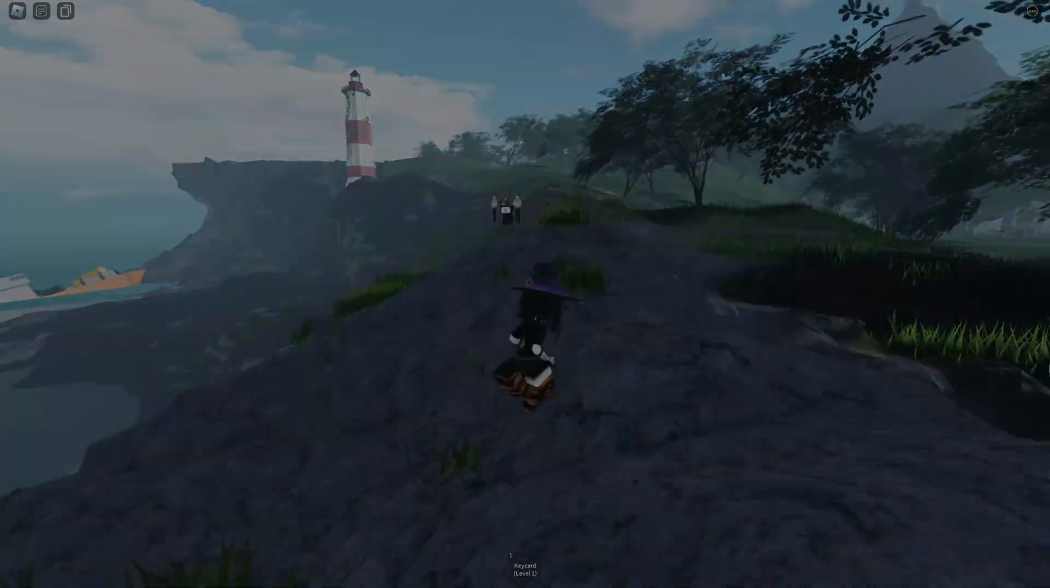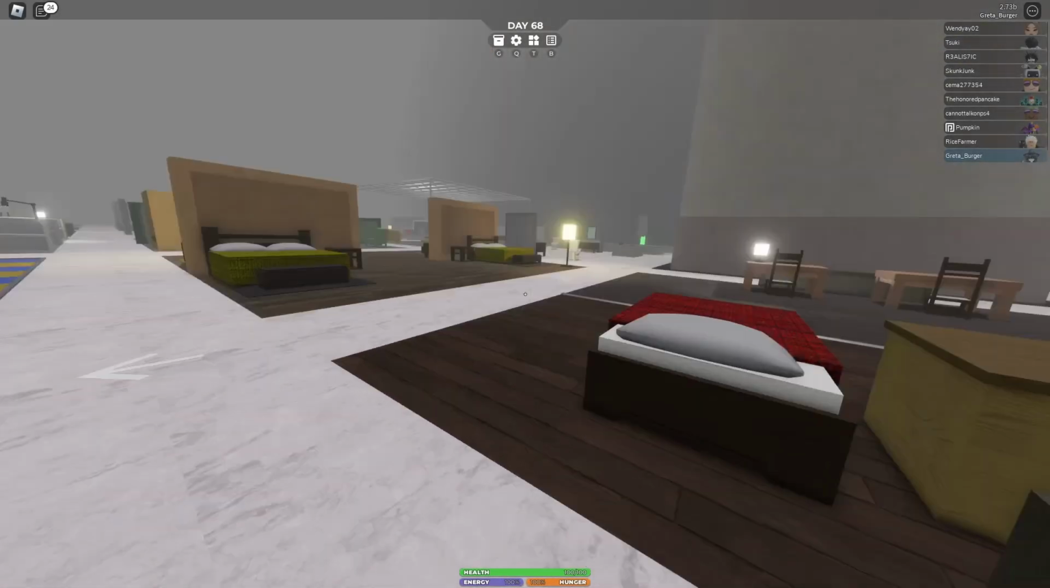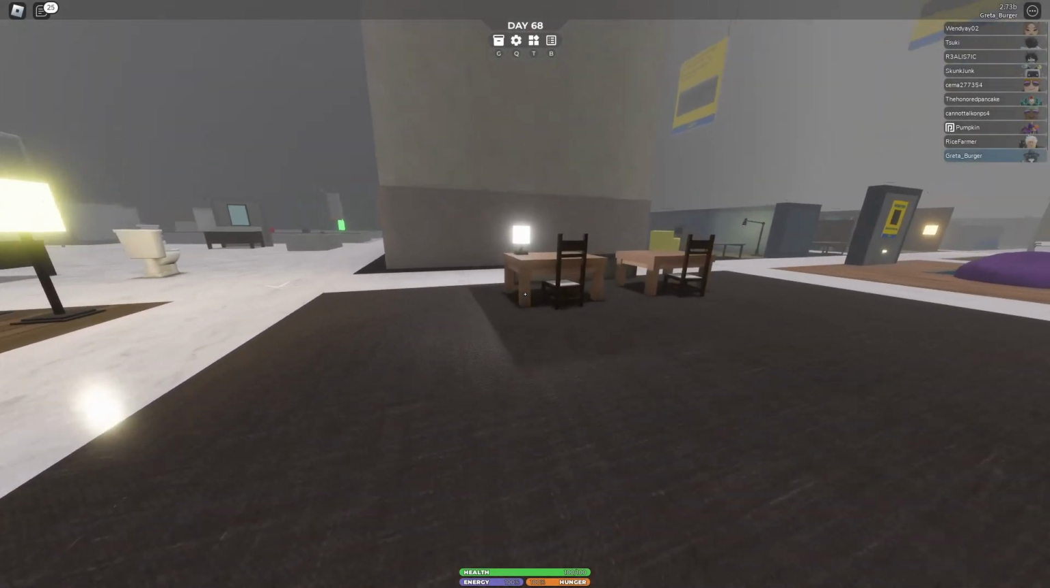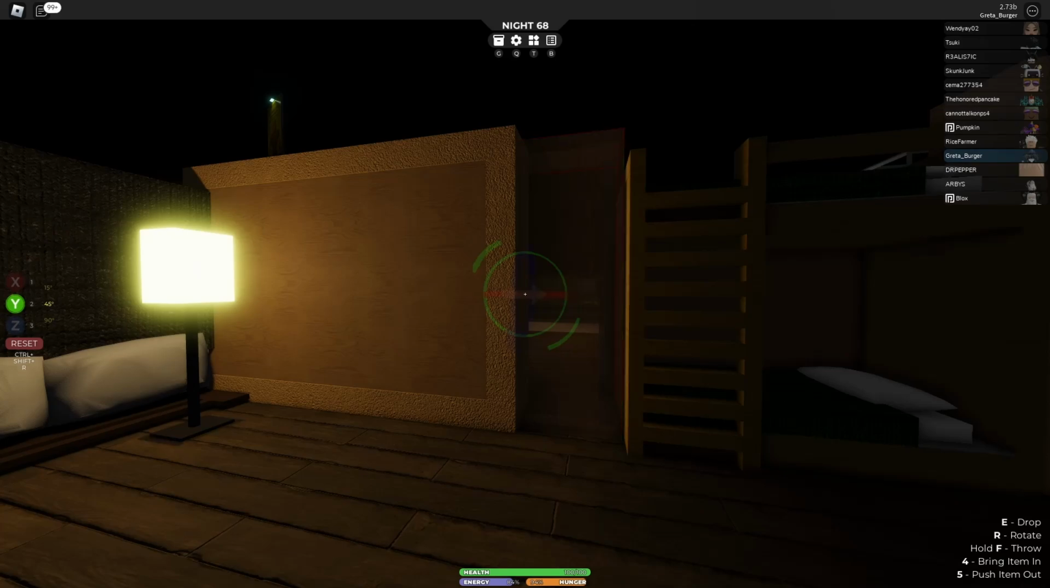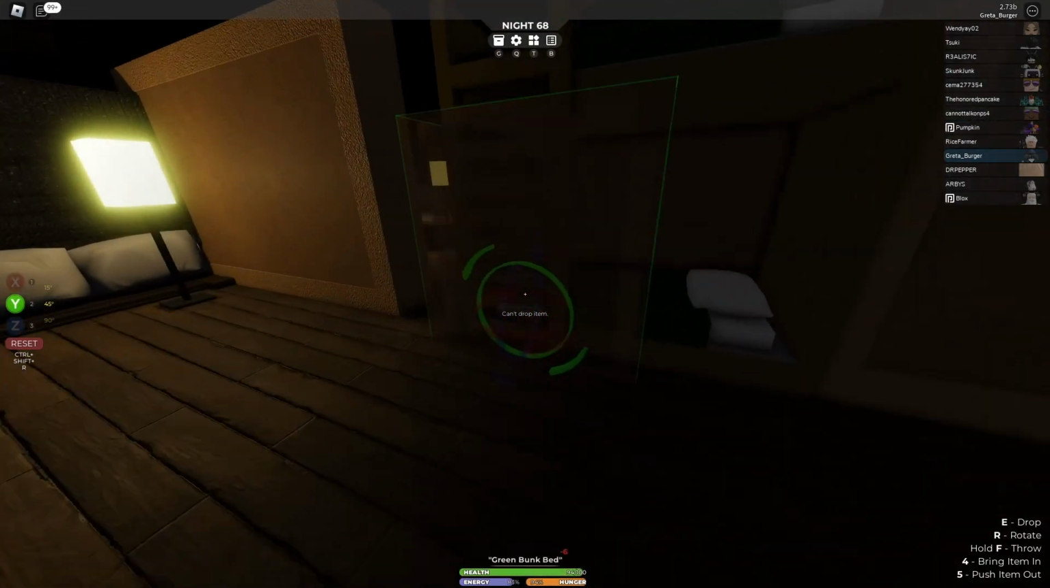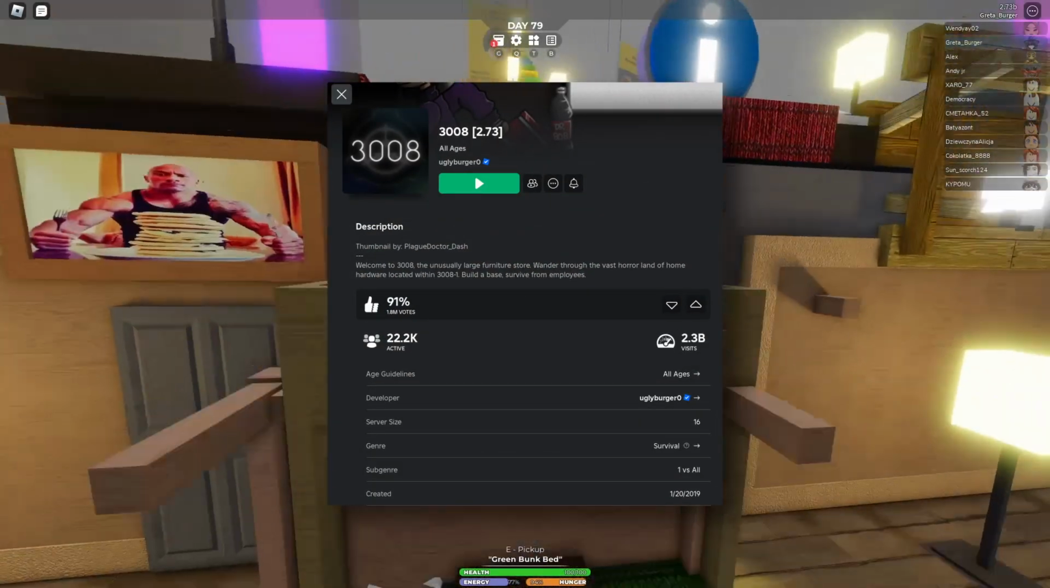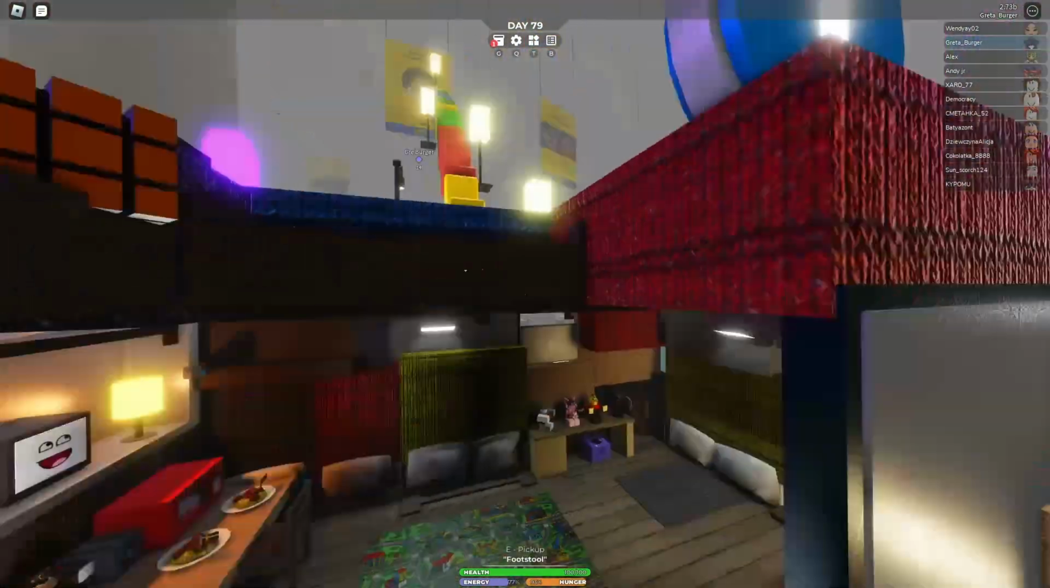I once tried a map where you were in a giant IKEA and had to use furniture pieces to build a night shelter to avoid being killed by the shop assistants. This map was 3008. This concept was introduced in 2019.